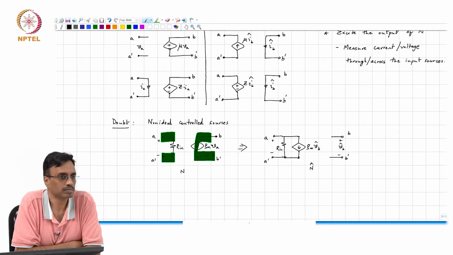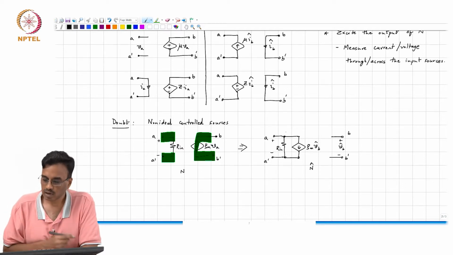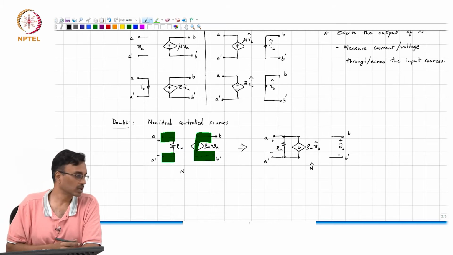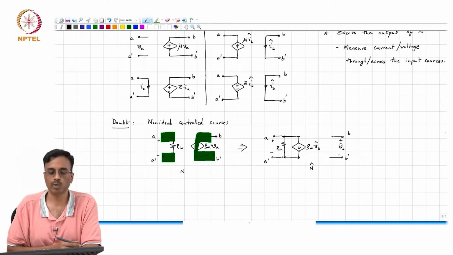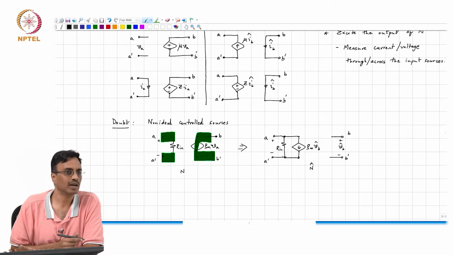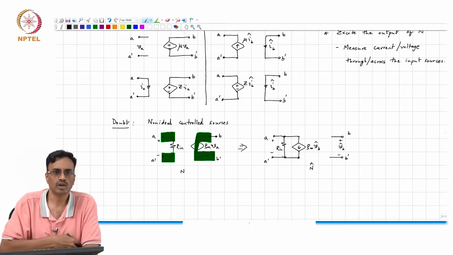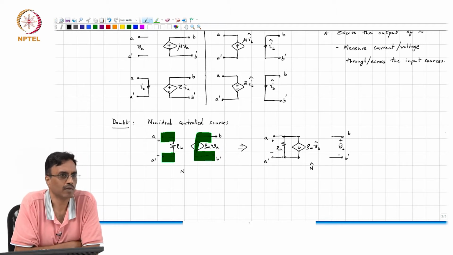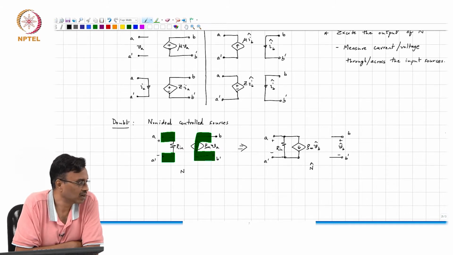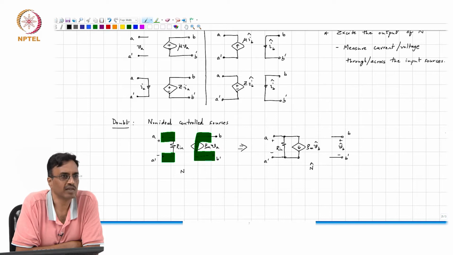Is that clear? So the inter-reciprocal network is therefore a way of exploiting reciprocity that works in all practical situations. And how many of you have used SPICE before, or some form of SPICE? A big portion, right? So how many of you are familiar with noise analysis before?